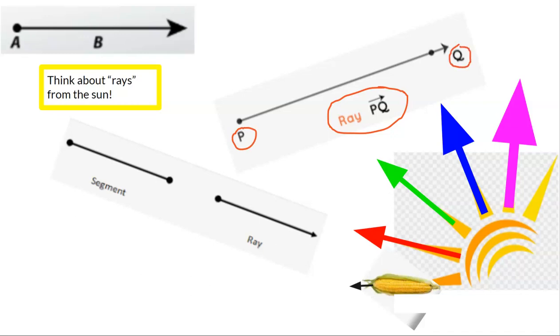If it has dots at both ends, that's called a segment. So that would be a line segment, where the other is a ray. So think about the sun's rays. And there's our corn in that one.